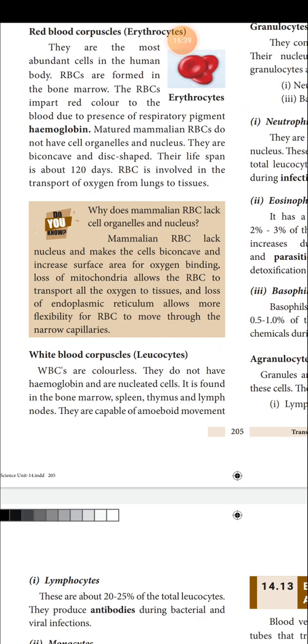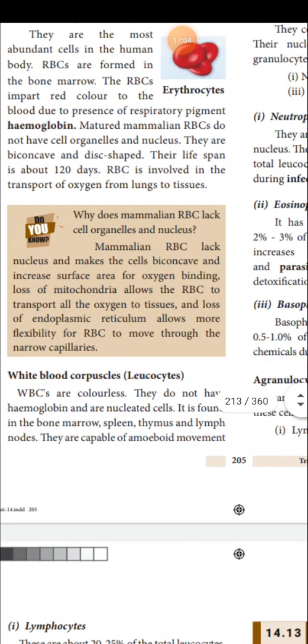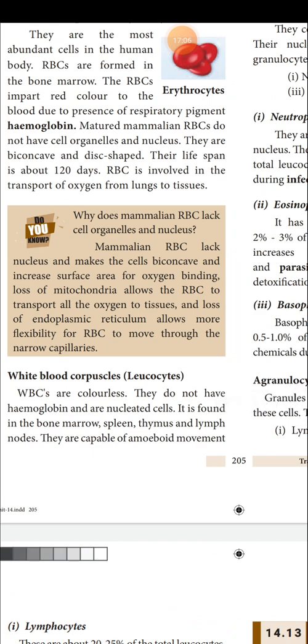Another thing, RBC does not have a nucleus, but WBC has a nucleus. WBCs show amoeboid movement, and they show different types, granulocyte and agranulocyte. Different types of RBCs are not seen. So WBCs are colorless, do not have hemoglobin and are nucleated cells.